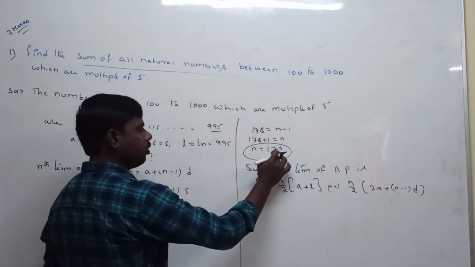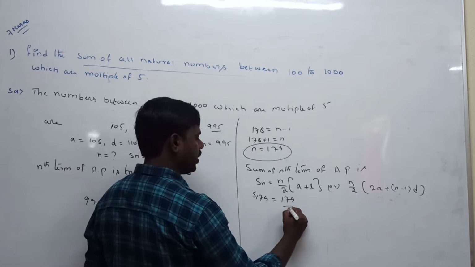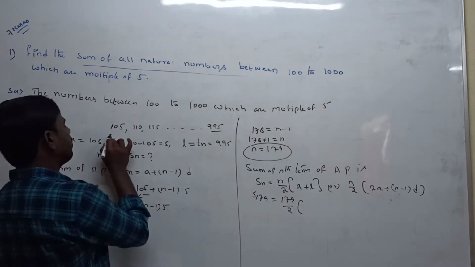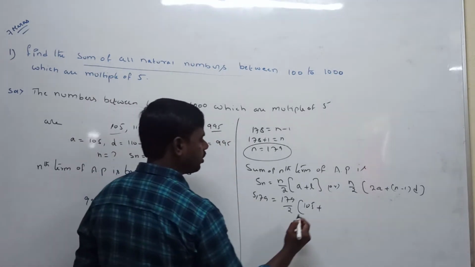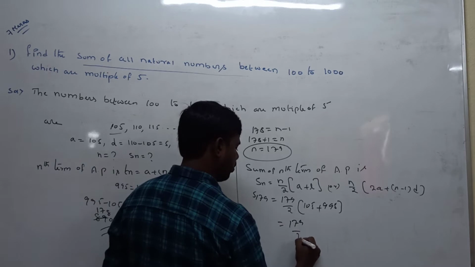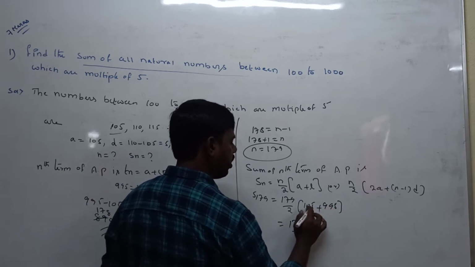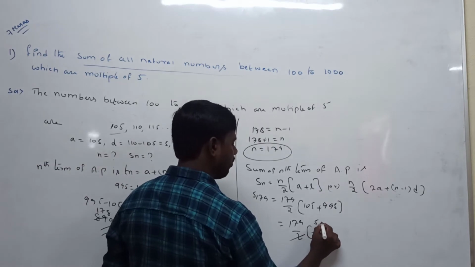Now what is the n value? n is equal to 179, so 179 by 2. a is called the first term, 105. l is called the last term, 995. 179 by 2 into (995 plus 105). 995 plus 105 is equal to 1100. 2 ones are 2, 2 fives are 550.